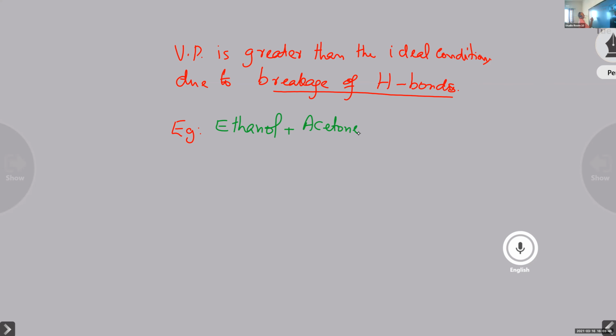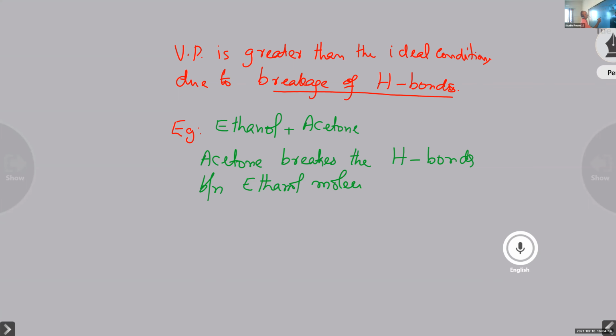So we can write the explanation. Acetone breaks the hydrogen bonds between ethanol molecules, and so the ethanol molecules are freed.